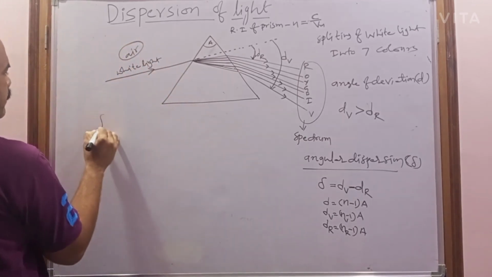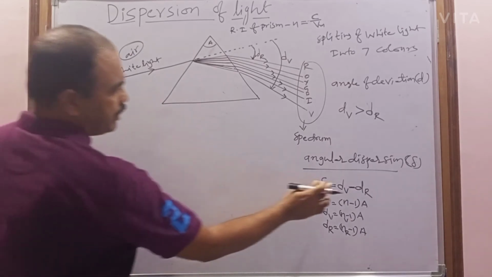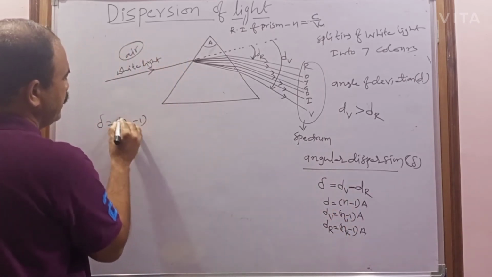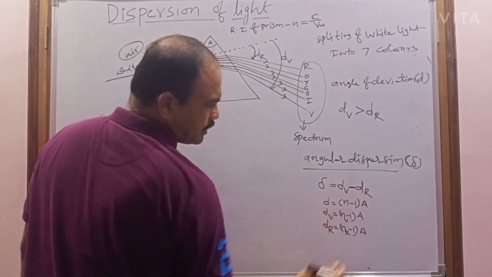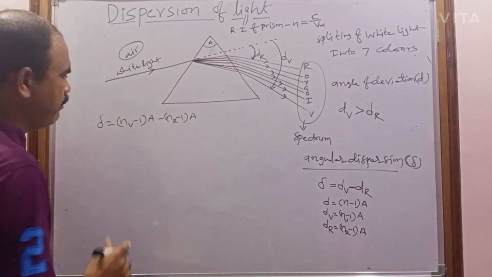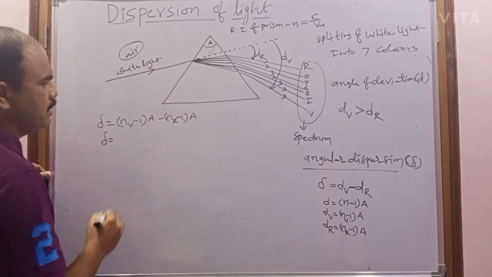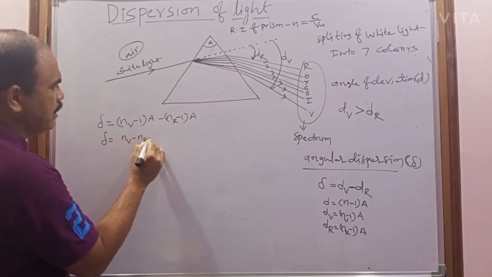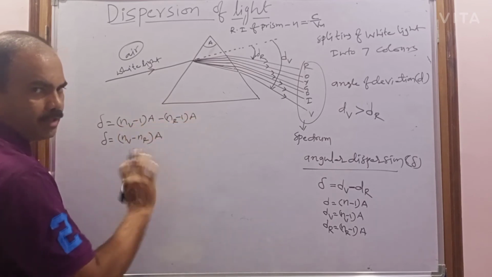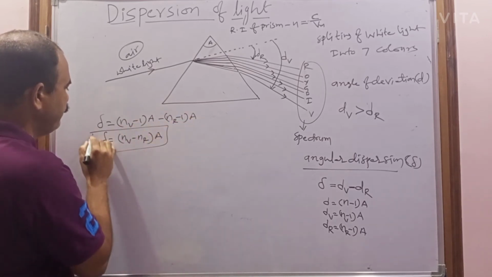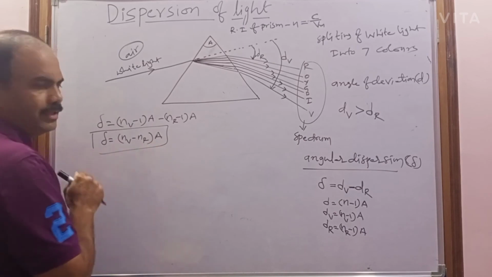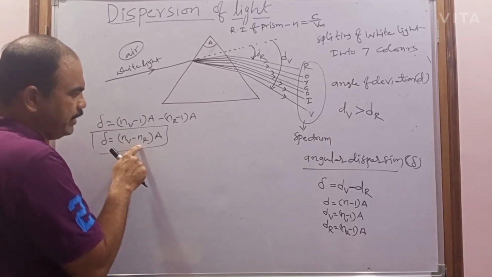So the angular dispersion of any two colors is equal to d suffix v, the angle of deviation of the violet, which is n suffix v minus 1 into A, minus d suffix r, which is n suffix r minus 1 into A. When I simplify, what do you get? The angular dispersion of the two colors is nothing but n suffix v minus n suffix r into A. The minus A and plus A will cancel. Now this is the formula of angular dispersion of any two colors in terms of the refractive index and the angle of the prism.